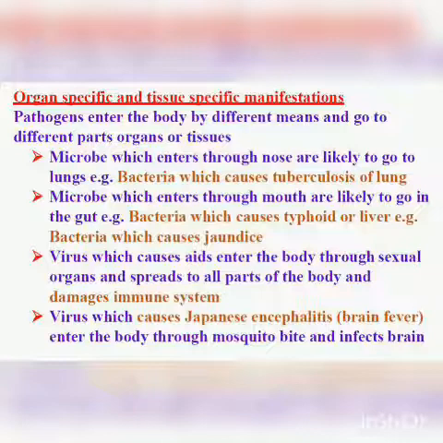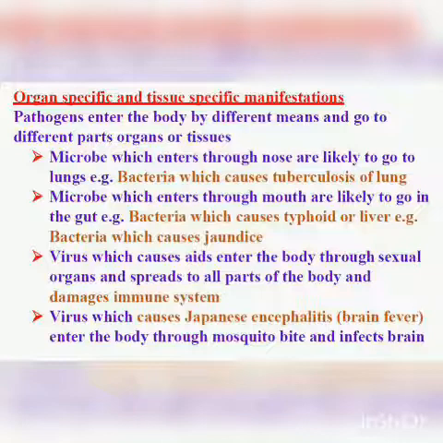So the microorganisms can enter the body by different means, but after entering the body, where do they reside? Do all the microorganisms causing different diseases reside at the same place, in the same organ or tissue, or different?